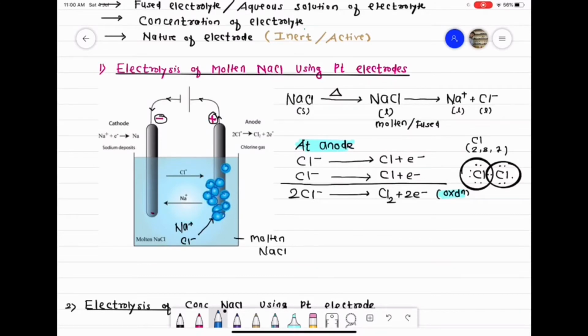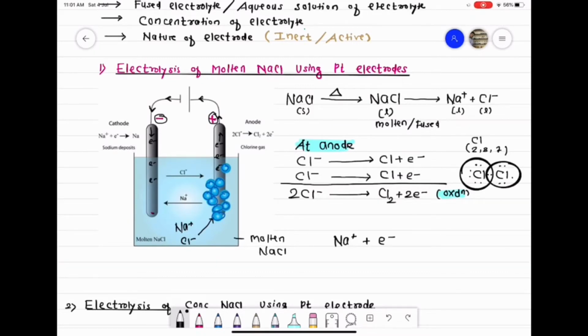Okay, so class, when chloride ions go to the anode, they lose their electron to the anode. So these electrons which are lost by chloride ion, the battery pumps these electrons from the positive electrode to the negative electrode. So these electrons move from positive electrode to negative electrode, and the solution contains Na plus ions. So these Na plus ions which are positively charged are attracted towards the negatively charged electrode, and there these Na plus ions accept the electrons which are lost by chloride ions.